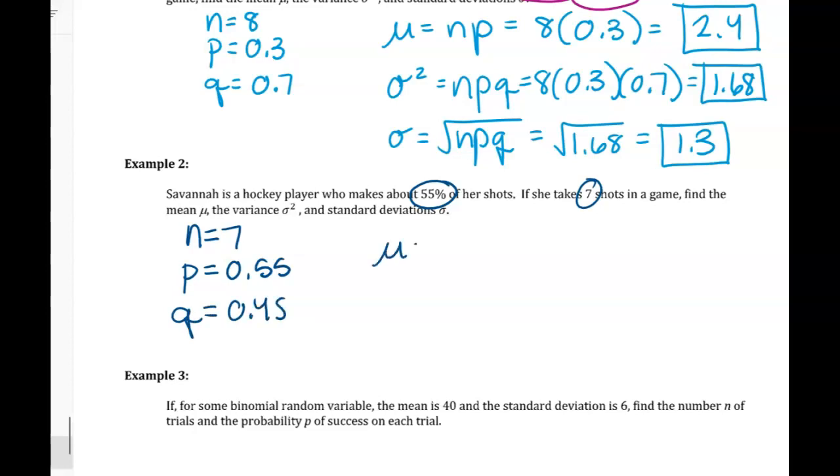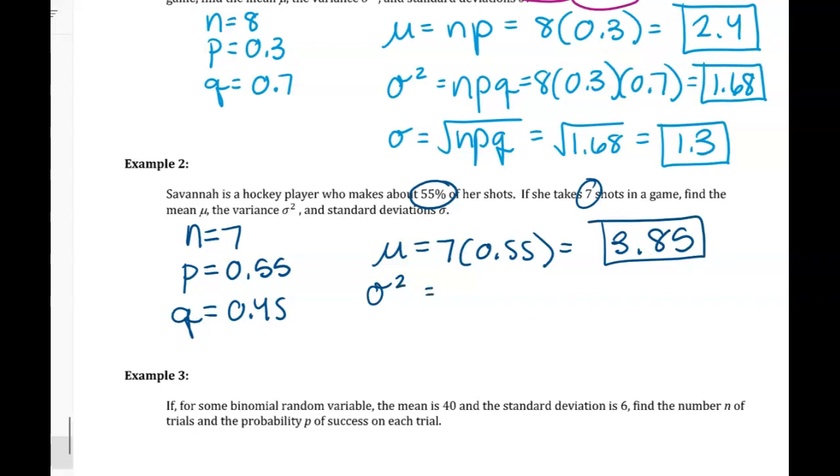So then our mean, mu, is going to be NP, which is 7 times 0.55, which is about 3.85. Variance is going to be 7 times 0.55 times 0.45, which is just NPQ, which is 1.73.